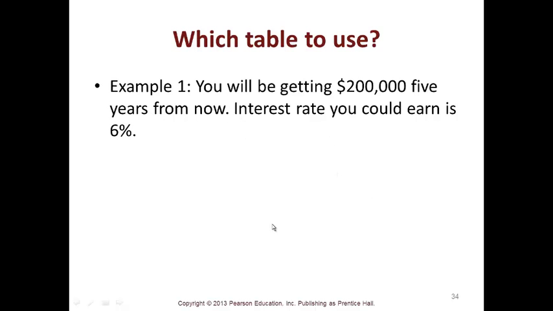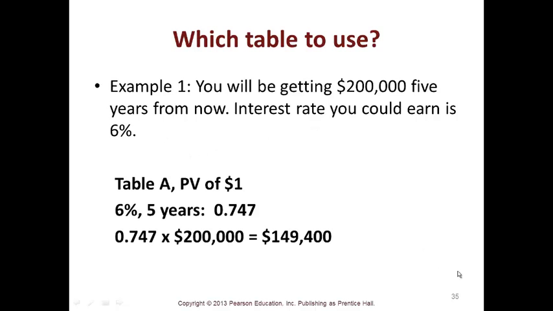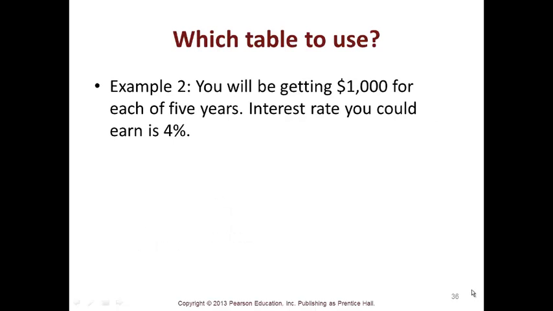Example 1, you will be getting $200,000 5 years from now. Interest rate you could earn is 6%. That is a table A. So you go to table A and you take present value of 1. You look for the rate and the years and you see the 0.747, and you take that times your 200,000 and you figure out 149,400. If you know how to do this in Excel, there's several formulas in Excel. It's the PMT or the rate formula or the future value formula. There's a lot of them, and it's really quick in Excel.